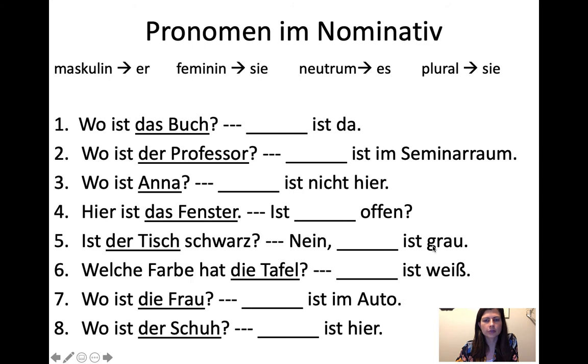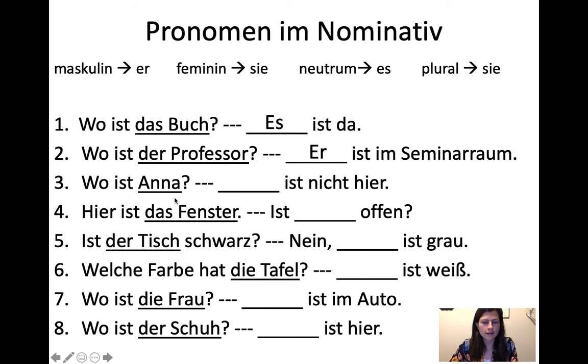Okay, let's try to replace some nouns with pronouns. "Wo ist das Buch?" These are all the nominative. So our neuter nominative is then es. So where is the book? It is there. "Es ist da." "Wo ist der Professor?" So now we're going to replace masculine, der Professor. "Er ist im Seminarraum." Where is the professor? He is in the seminar room, classroom.